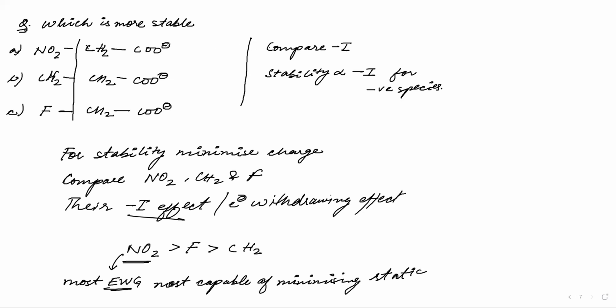Static charge means this negative charge is in one place only. It is not moving anywhere. But as soon as I have NO2, it can pull and move the electrons. So moving electron is fine. But as soon as we have static charge, we have to minimize it. That means we have to get this charge moving towards the electronegative element, and hence we can gain stability. So correct, NO2 is the right answer.